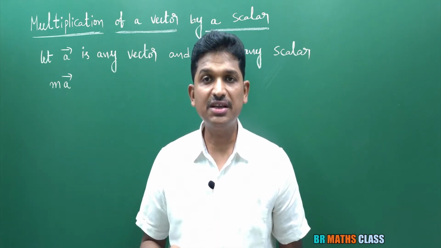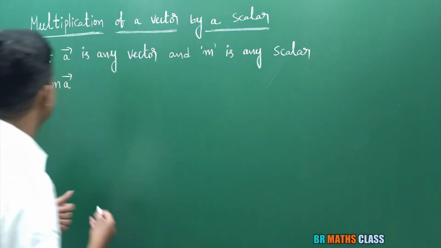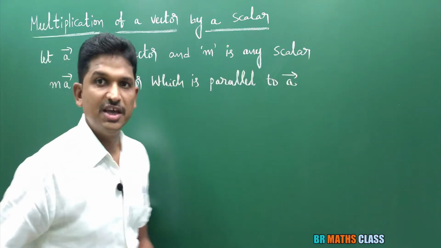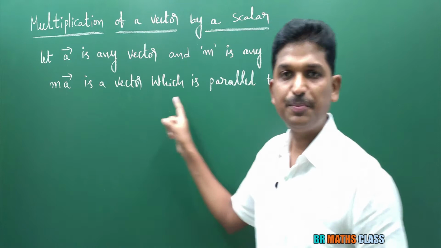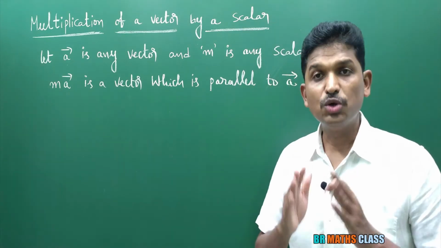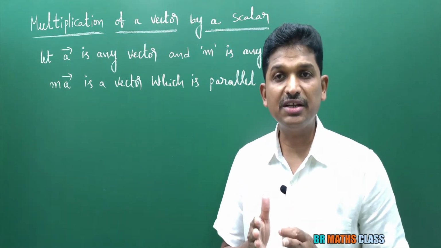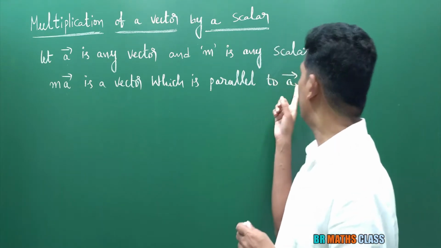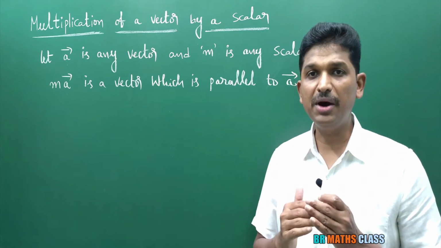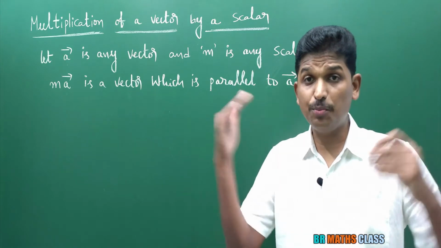If I am saying it is a vector, it contains some direction. What is the direction of m a bar? Look here. m a bar is a vector which is parallel to a bar. I have written parallel, I have not written the same direction. Parallel to a bar means m a bar may be in the same direction as a bar or in the exactly opposite direction.